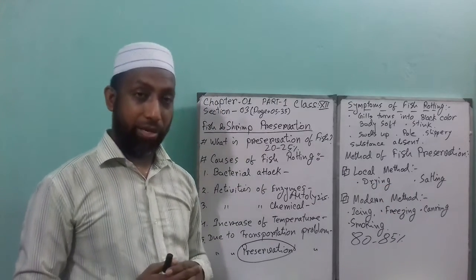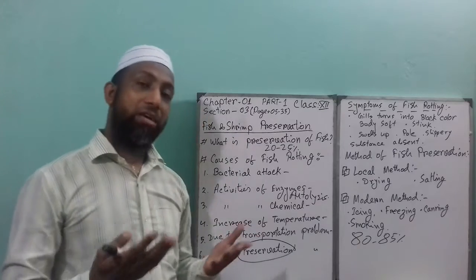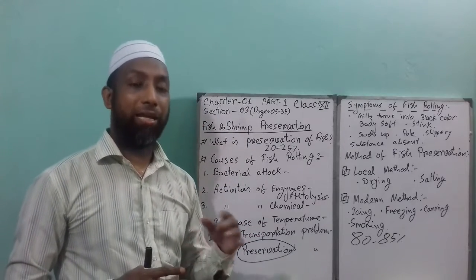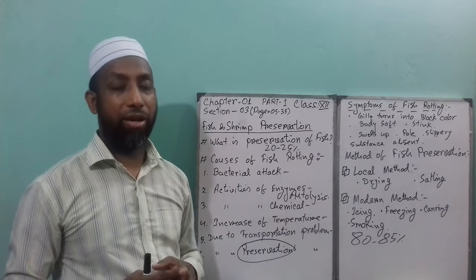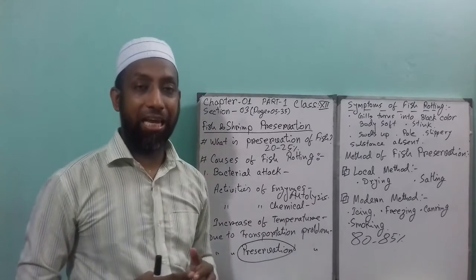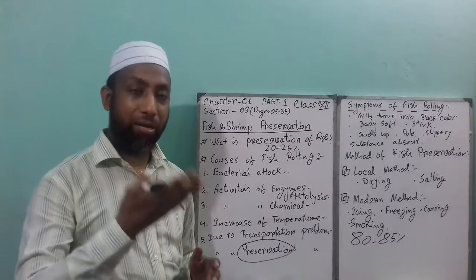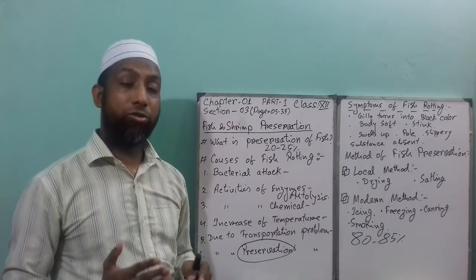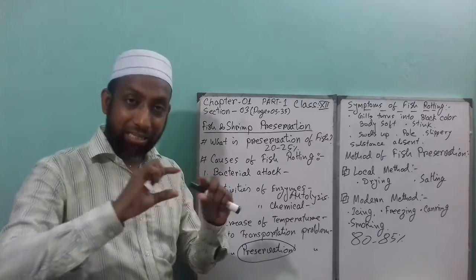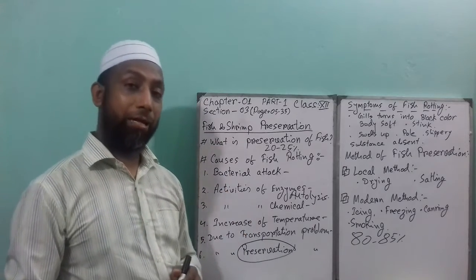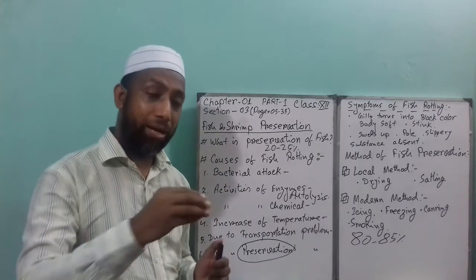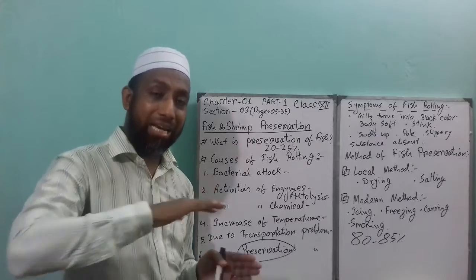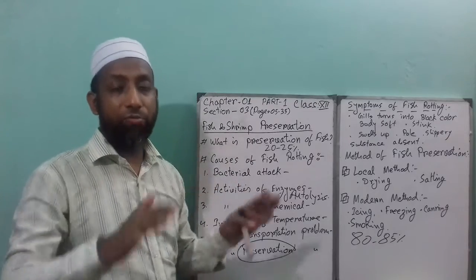For this method, you take the fish and clean it properly, like stomach, gills, then tail, fin, scales. After that, you have to cut the fish crosswise, and make sure not to separate the fish from the backbone, and then put the salt inside and over the whole fish.